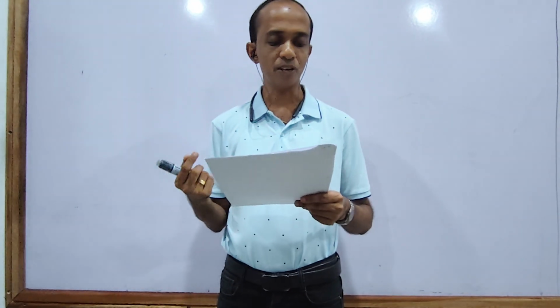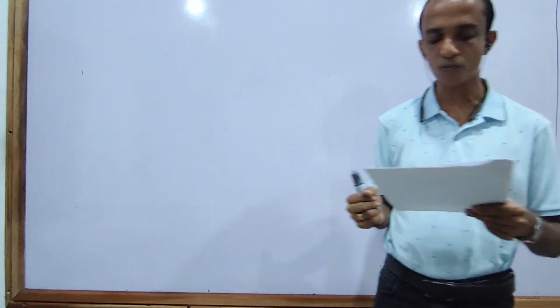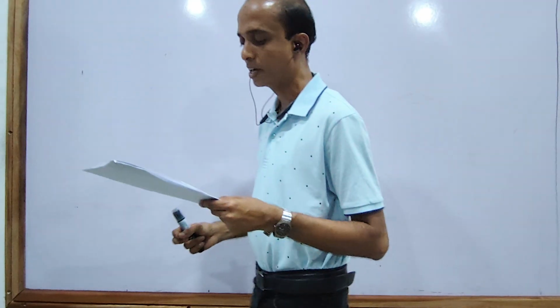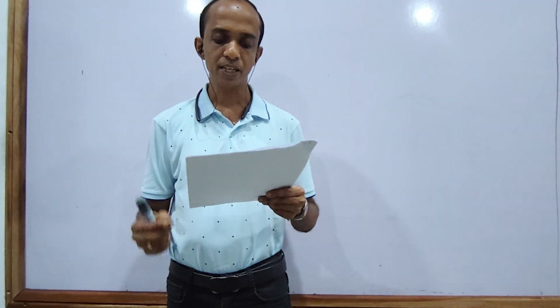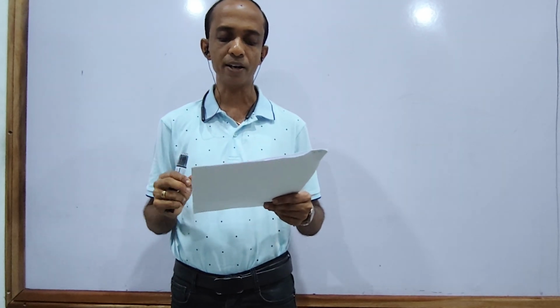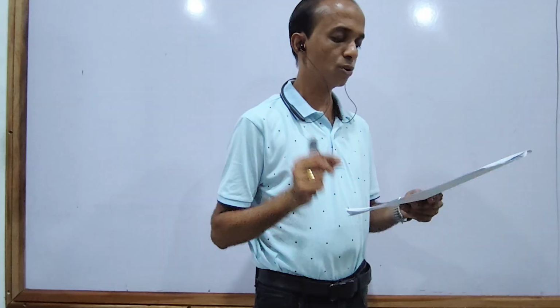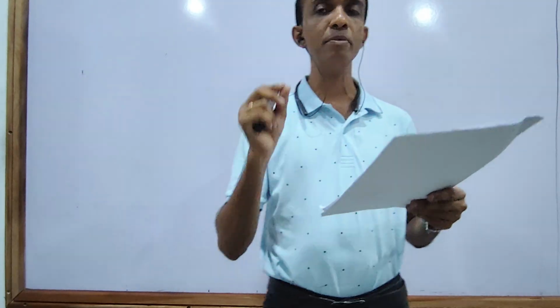I will read it. The outermost p electrons of a nitrogen atom in the ground state can be denoted by quantum numbers n equals 2 and l equals 1. According to Hund's rule, the ml and ms quantum numbers of two of these electrons can be.